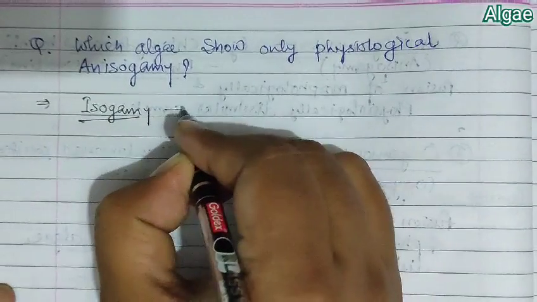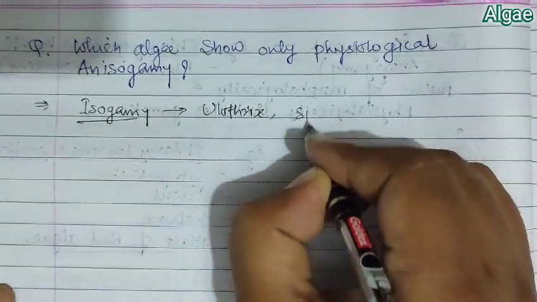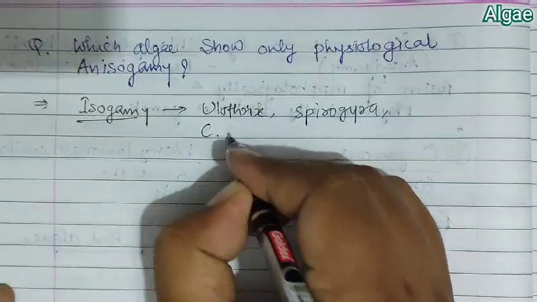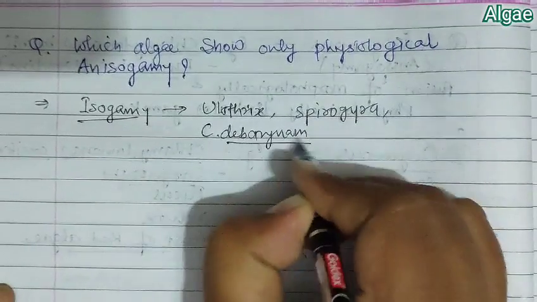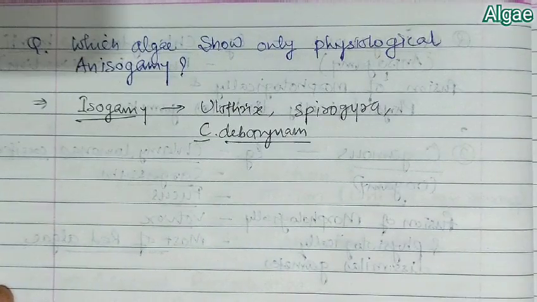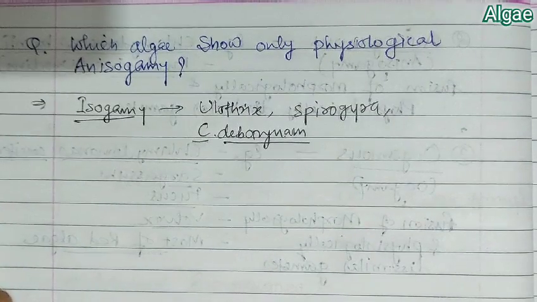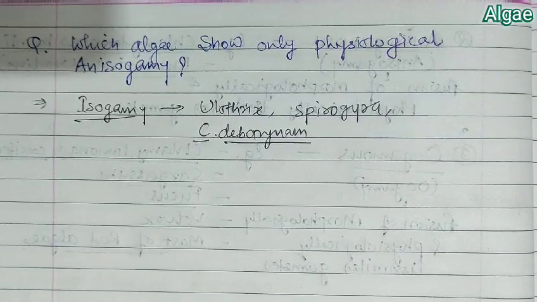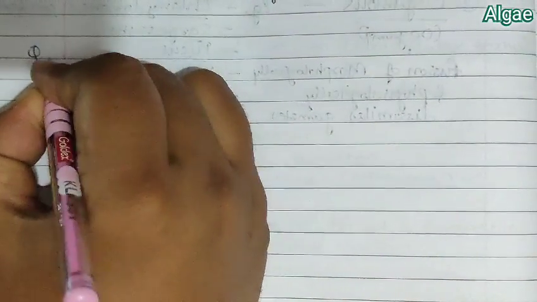If we take examples of isogamy, Ulothrix, Spirogyra, Chlamydomonas debaryanum, Ulothrix, all become examples of this. So that is the first question, and isogamy becomes the answer.